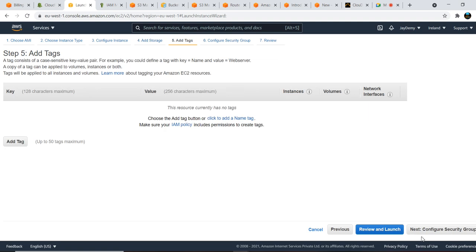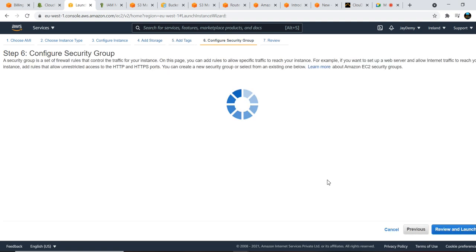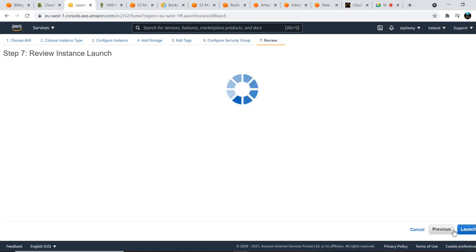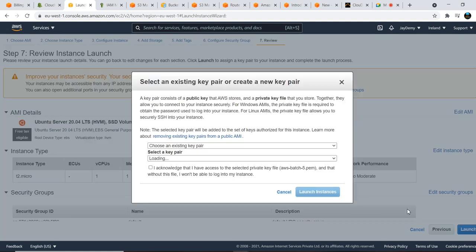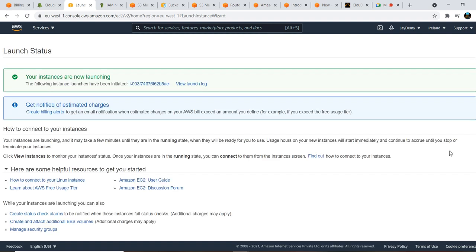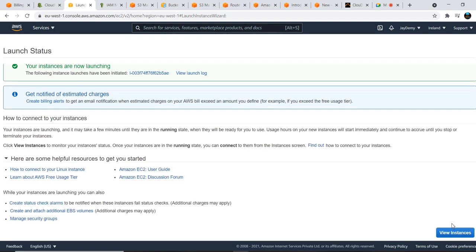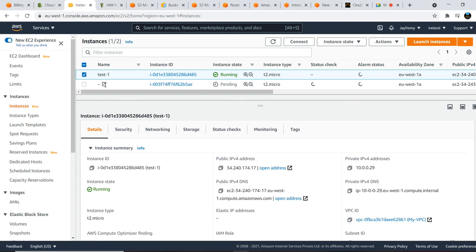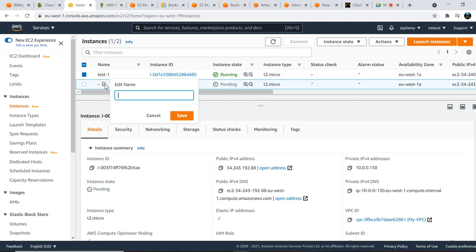Add storage. Configure security group. Use the existing one. Review and launch. While launching, just acknowledge it and launch the instance. I think you are already aware of how to launch EC2 machines. The same way we need to launch this machine as well. Now I'll give the name test server 2.